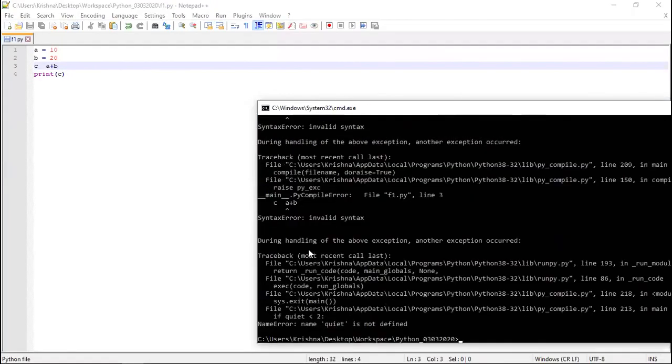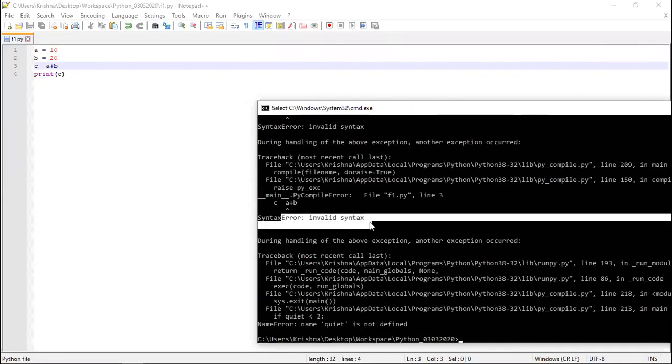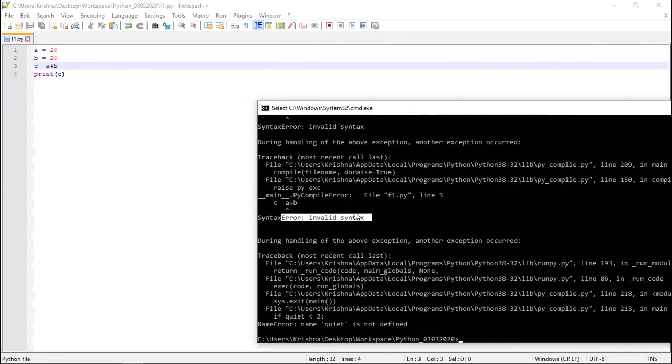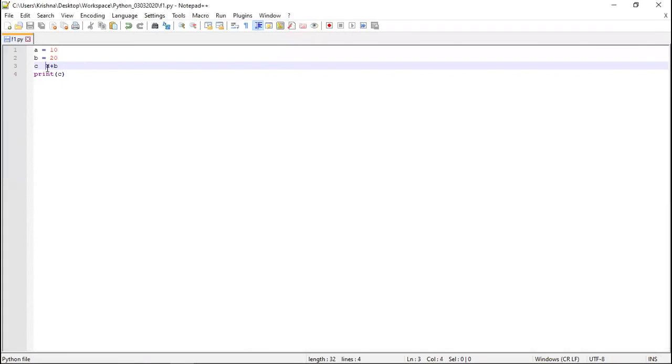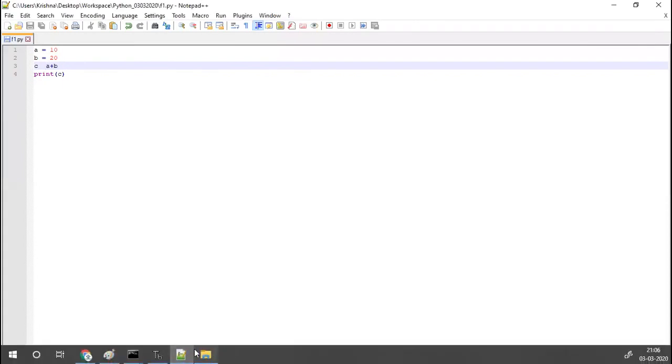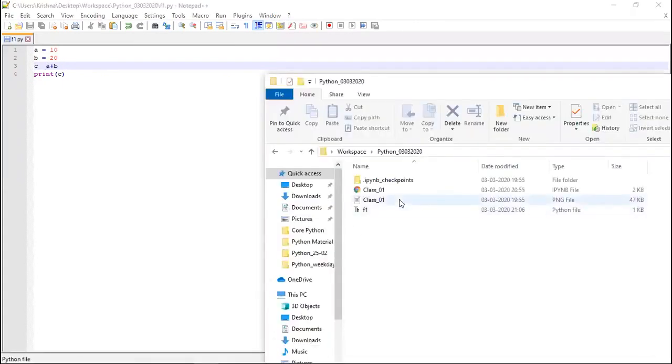Okay. So this is the error you are getting, that there is a syntax error in this file, invalid syntax. Now, if you go back to this code, you will see there is the error. Now come to the location where the PyCache folder is generated. So one thing we have verified from here is that if you have any syntax error, the bytecode generation will not happen, meaning compilation will not happen. Is this discussion clear?